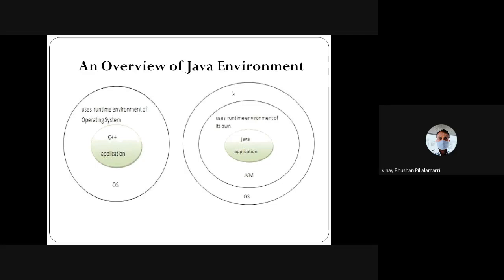We take the object environment to execute our programs. So instead of the operating system, your Java application will create an extra space to compile and execute the programs. It will create a virtual machine.